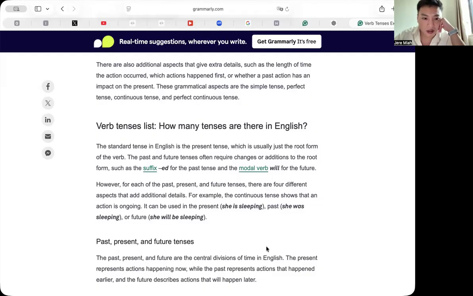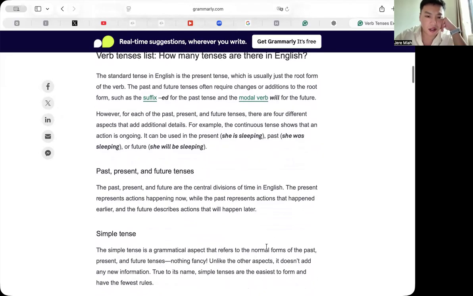Yeah, let's go ahead. So the past, the present, and future are the central divisions of time in English. What's the meaning of divisions? In English, the past, present, and future just help us split up when something happens. No, I mean the word divisions. Division.